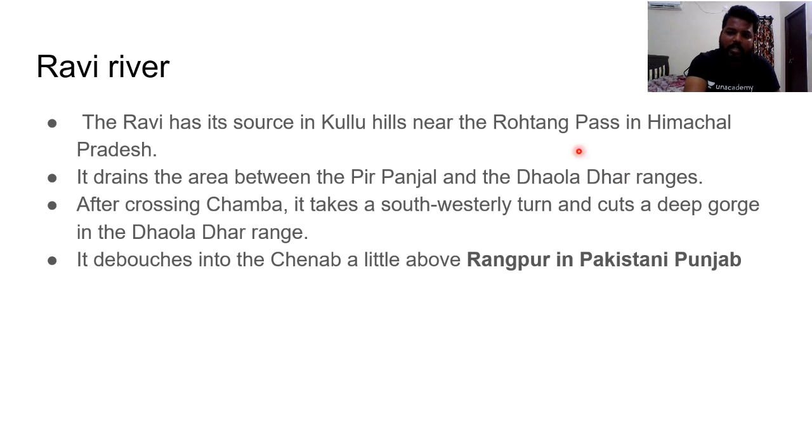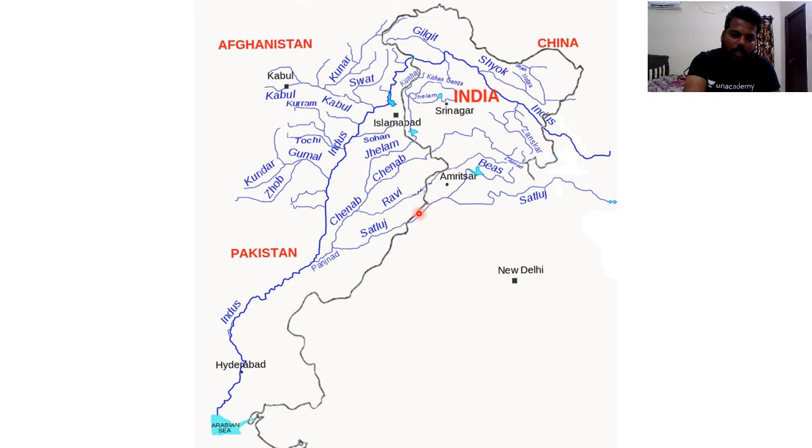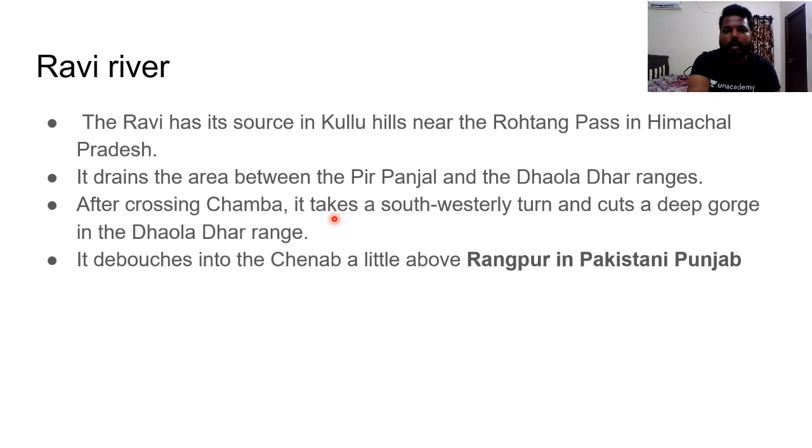These are the mountain ranges which are part of the Himachal ranges. Do remember this. After crossing the Chamba region, the Ravi takes a southwesterly turn and cuts a deep gorge in the Dhauladhar range, and then debouches into the Chenab River a little above Rangpur in Pakistan Punjab. So the Ravi River joins the Chenab River. Do remember this point, bypassing near the Amritsar region.